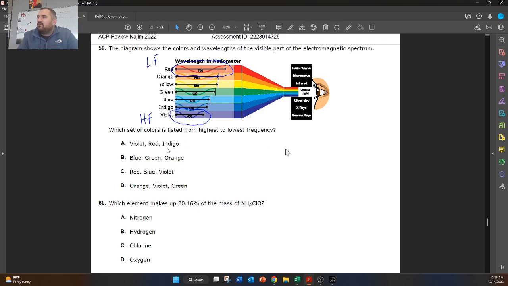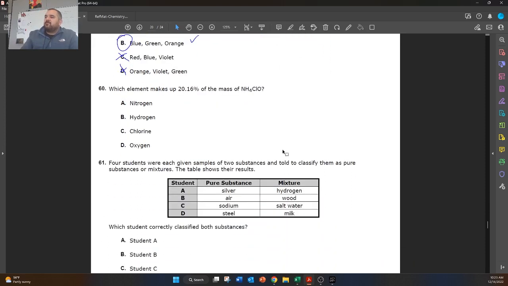So violet, red, indigo, that doesn't work because that goes here, then here, then here. So no. Blue, green, orange. So blue, green, orange. This one works. Red, blue, that doesn't work. Orange, violet, green, that doesn't work. So B is the only answer that works here.